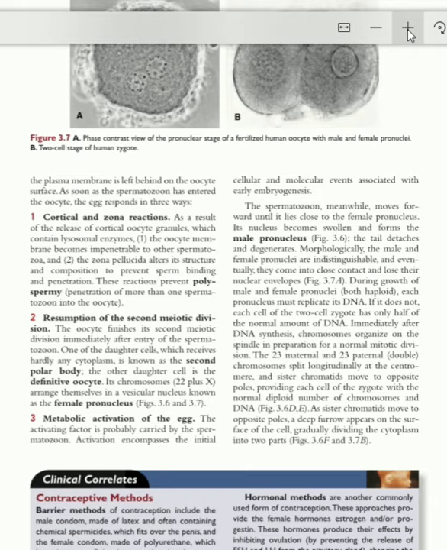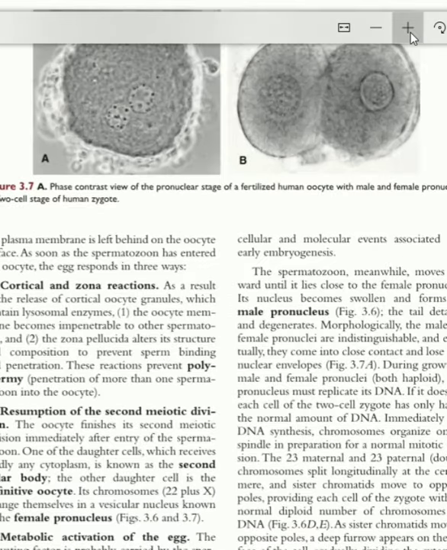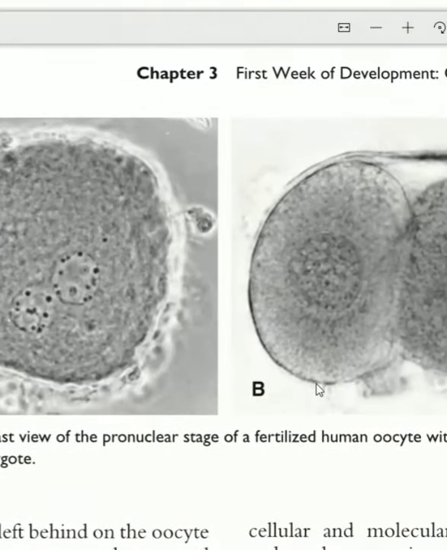In this video, I discuss the first week of development. One of the important events that occurred in the first week of development is fertilization. Fertilization means the process of union of male and female gamete. So this is the ovum, and these two are the male and female pronucleus.